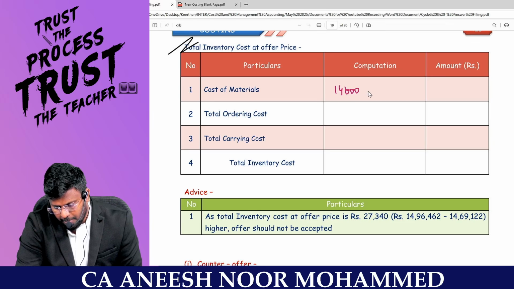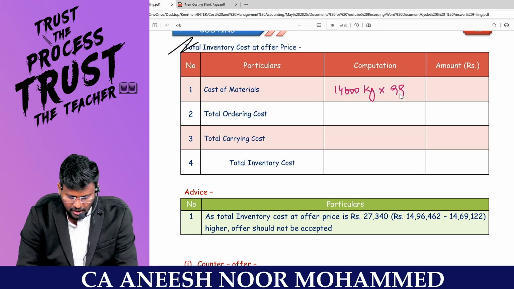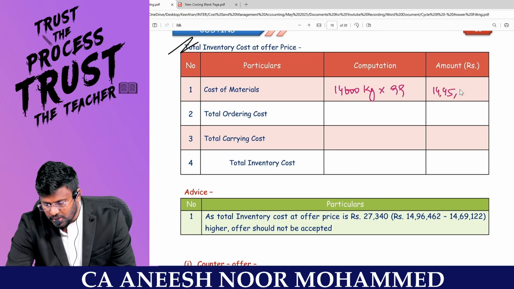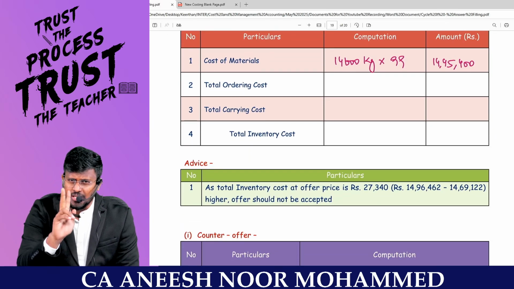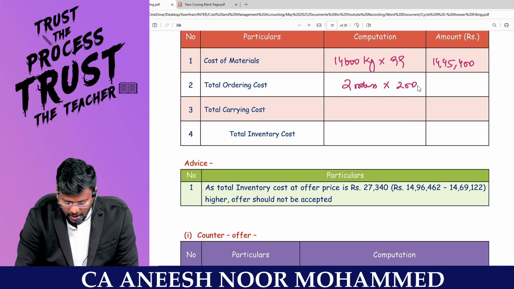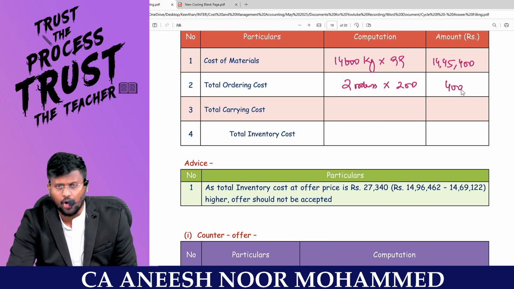students, I will be buying 14,600 kg at the rate of 99. So 14,600 into 99 comes to 14 lakh 45,400. Super, sir. My total ordering cost: I will be ordering only 2 times, so I will be making only 2 orders, and every time I will be incurring 200. So 2 into 200 comes to 400 rupees will be my ordering cost.